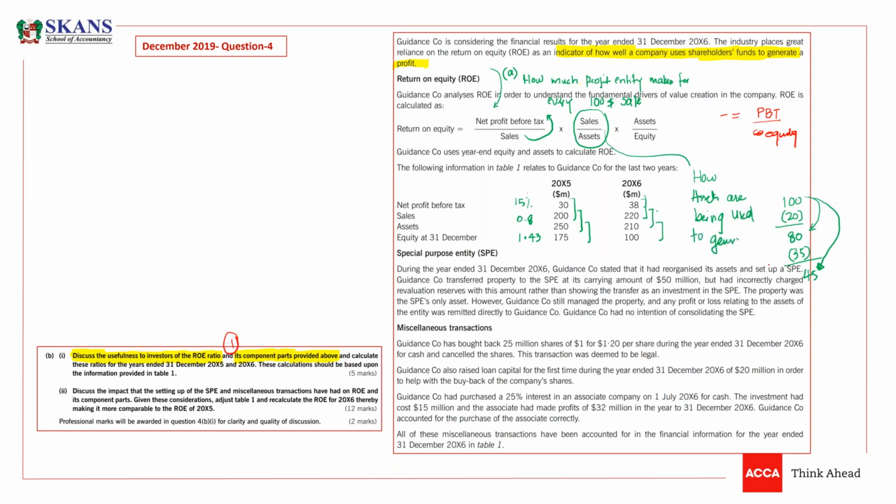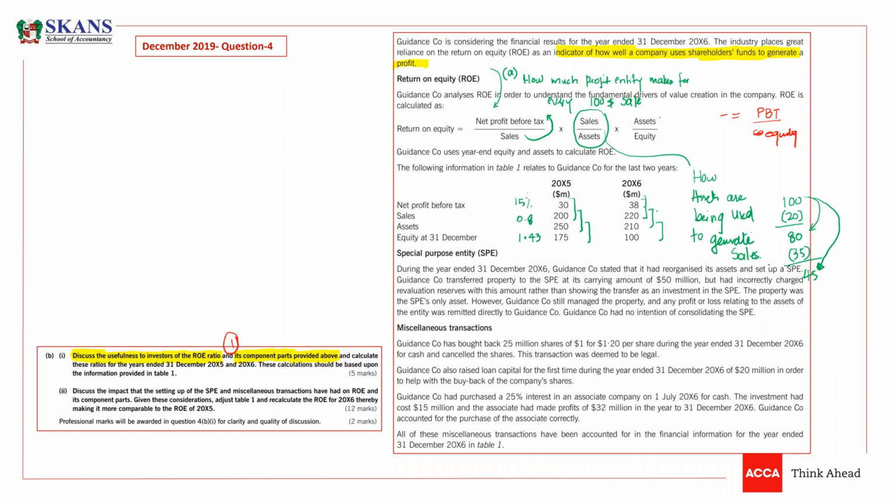In other words, you can say how efficiently assets are being used to generate sales. If obviously the ratio is increasing, then it means we are efficiently using assets to generate our sales. If it is decreasing over the years, then obviously it would be a problem.